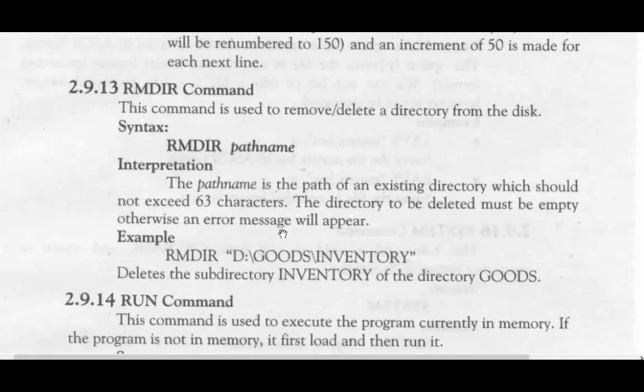Next is the RMDIR command. This command is used to remove or delete a directory from the disk. Syntax: RMDIR path name. Interpretation: the path name is the path of an existing directory which should not exceed 63 characters. The directory to be deleted must be empty, otherwise an error message will appear.